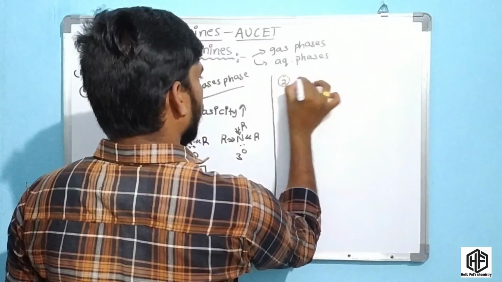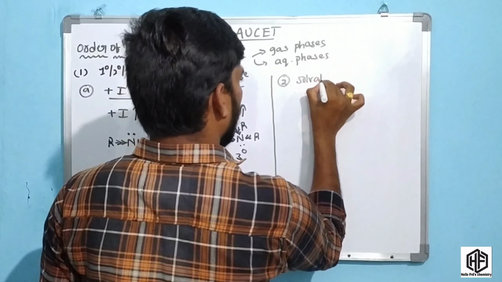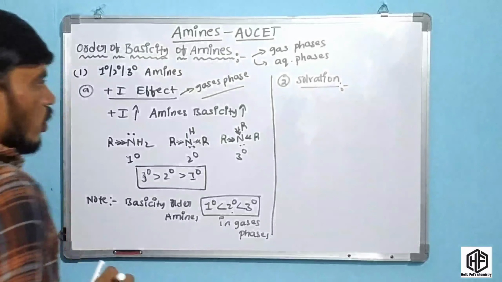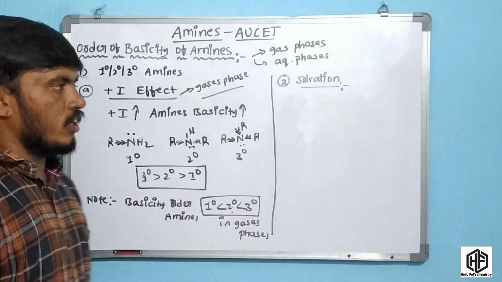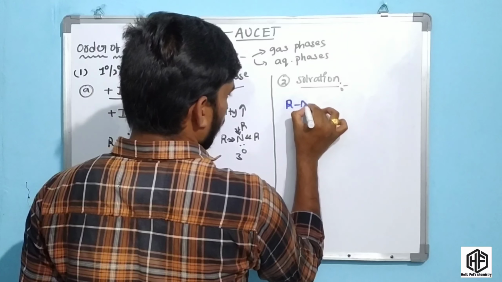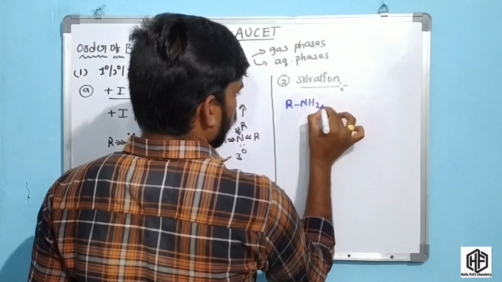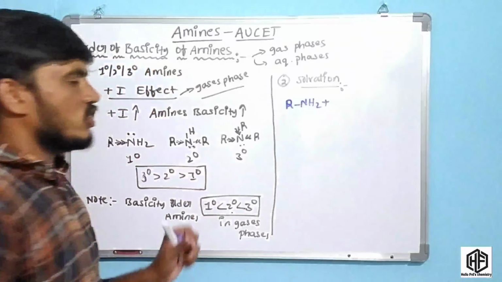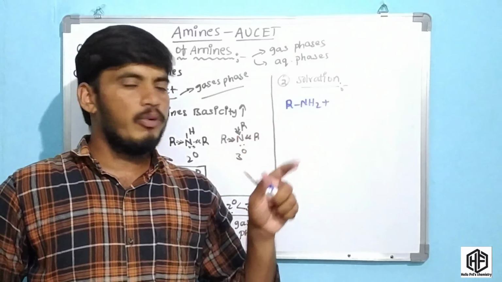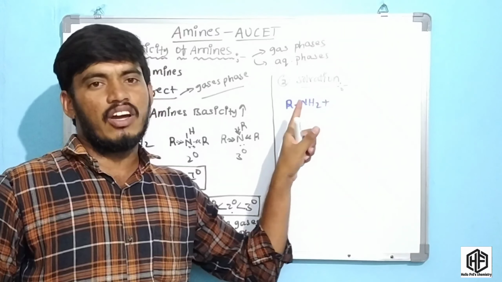The second effect is the solvation effect. Now, what is the solvation effect? Solvation effect means you have to consider an amine, like R NH2. This amine is solvated, and solvation means water molecules. These amines are soluble in nature, which means they are water soluble.